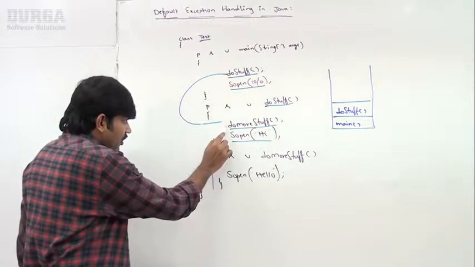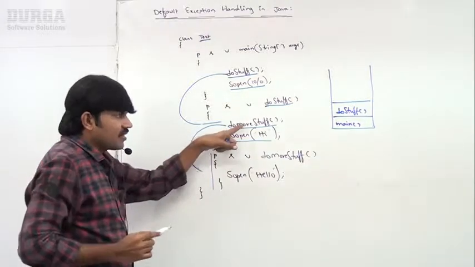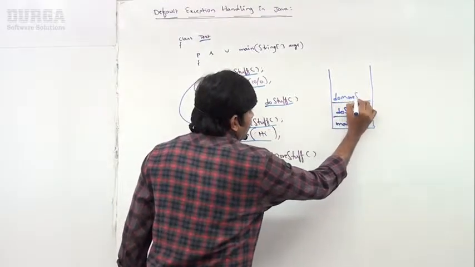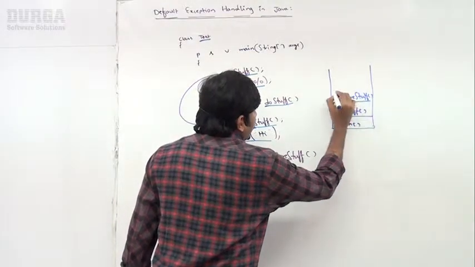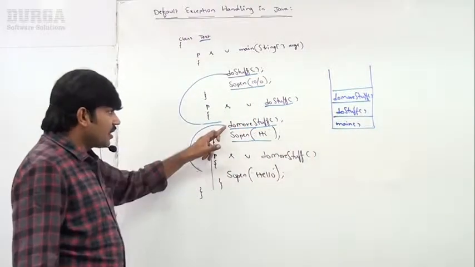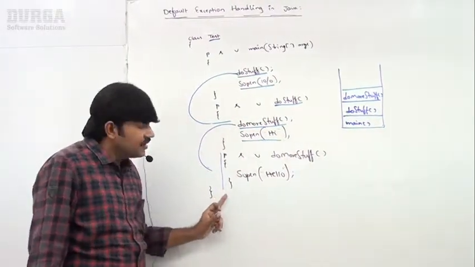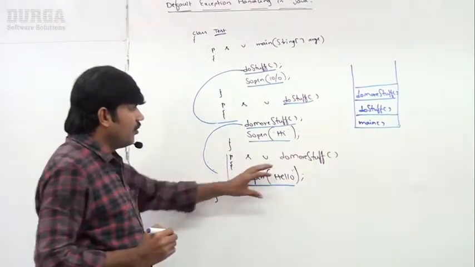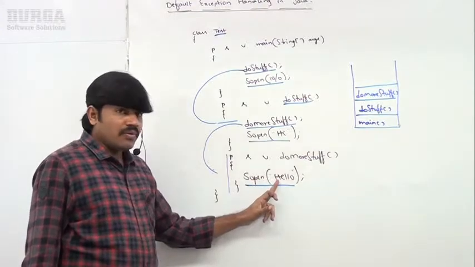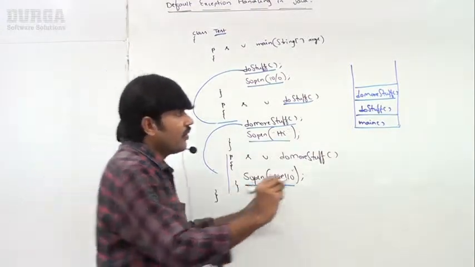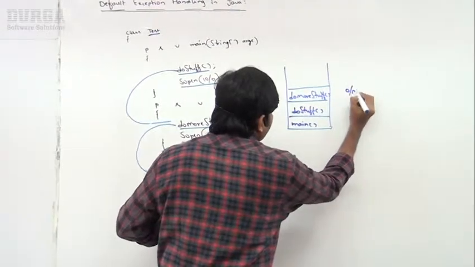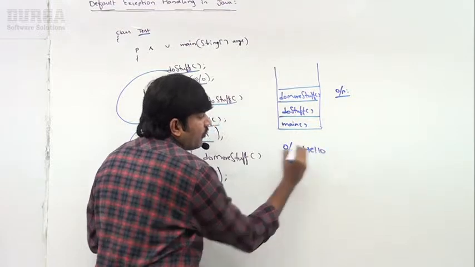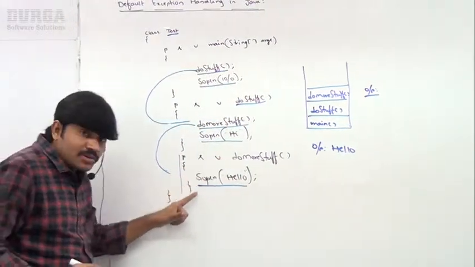Now calling doMoreStuff. It is a method call, so compulsorily one entry will be added. Added, right? Inside doMoreStuff, SOP of hello. Now just print hello. What is the output we are going to get? Hello will be printed.